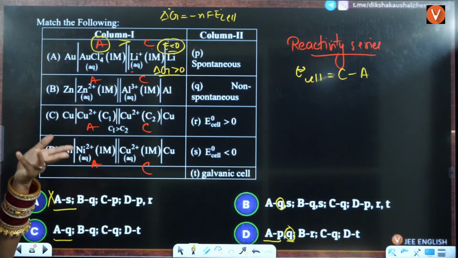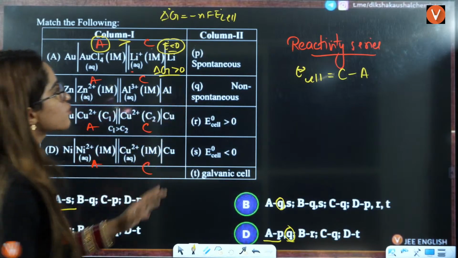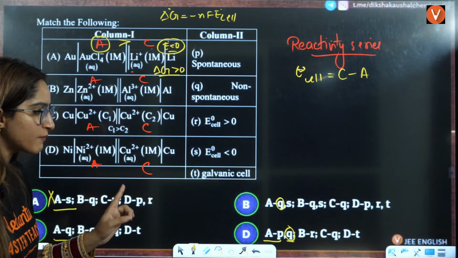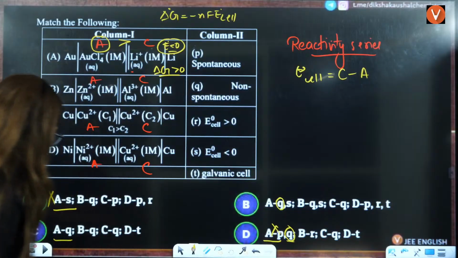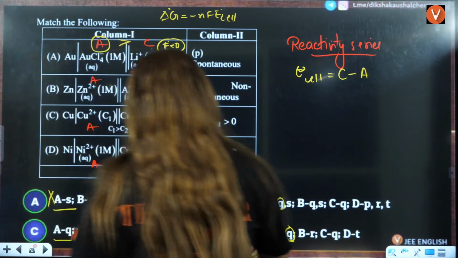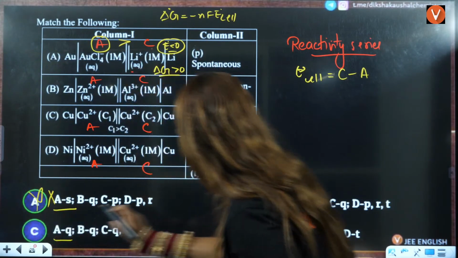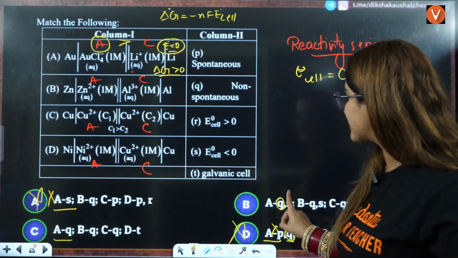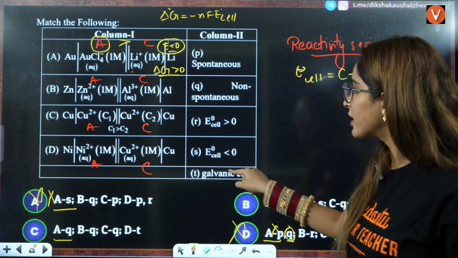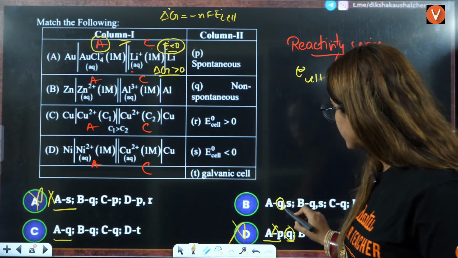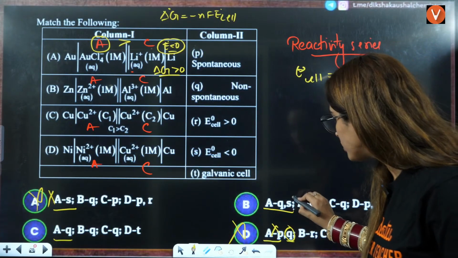Now let us see if any of the other things is possible. If it is non-spontaneous, it is not spontaneous. That means A is not P. This is not possible, right? Then we have to see, between C and B, which of the following is correct. Is S true for it or not? E0 is less than 0. That is true, so it is also S. That means both the things.